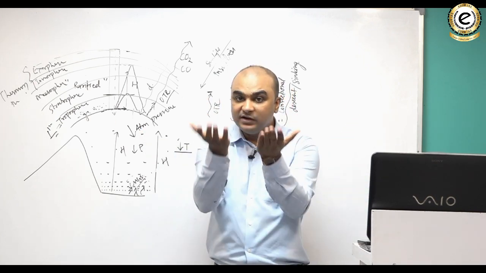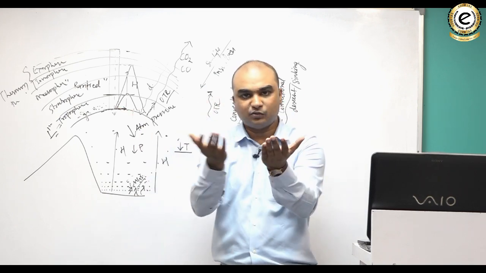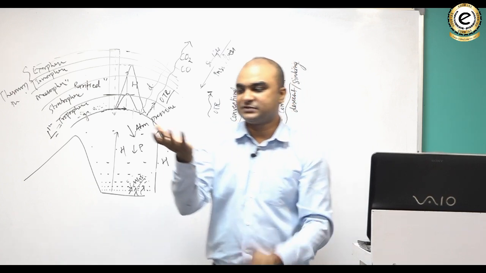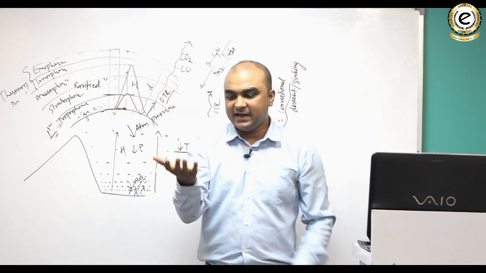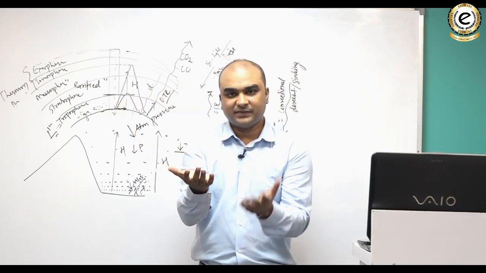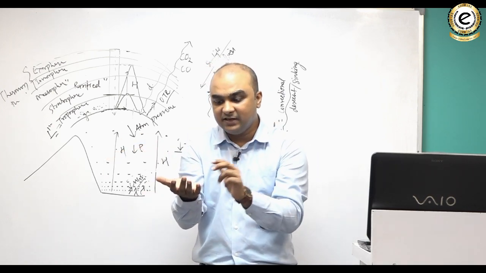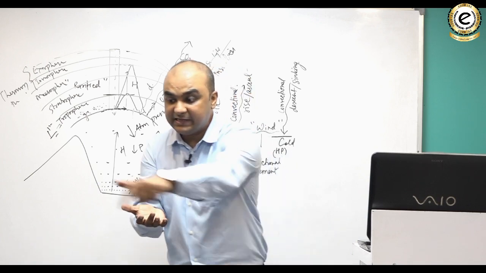If it becomes colder when compared to the temperature of its surroundings, it will sink. So what am I saying? Like suppose this is the air parcel and its temperature is 20 degrees and the surrounding air's temperature is 10 degrees. Then this air parcel is warmer than its surroundings.